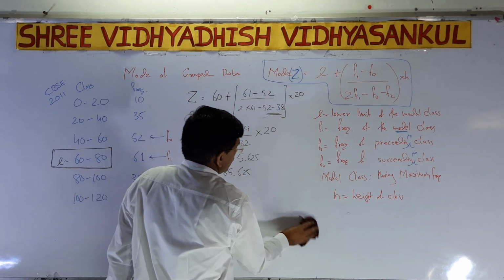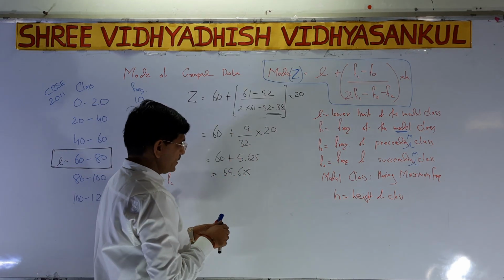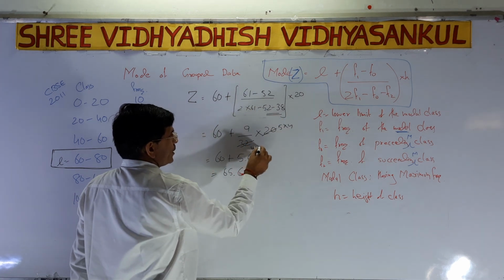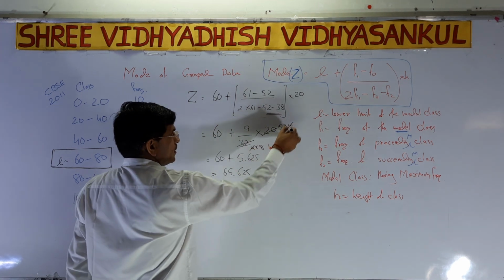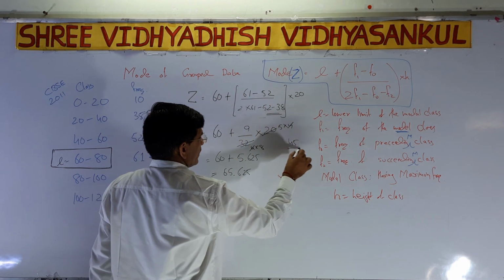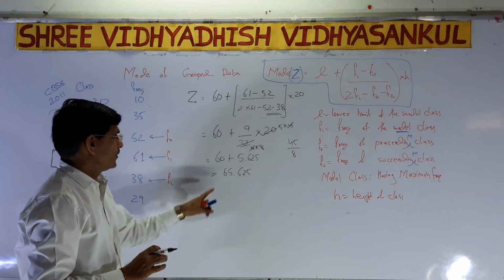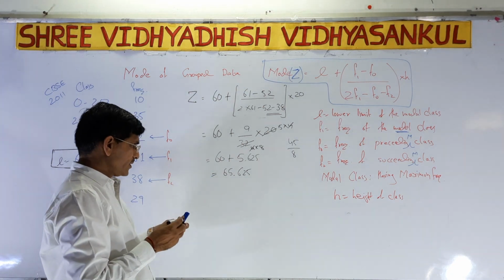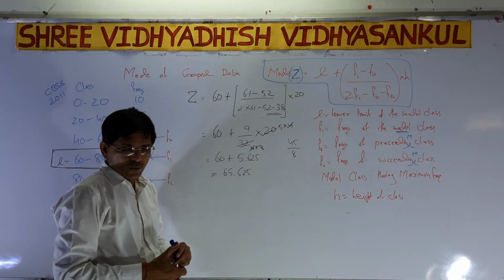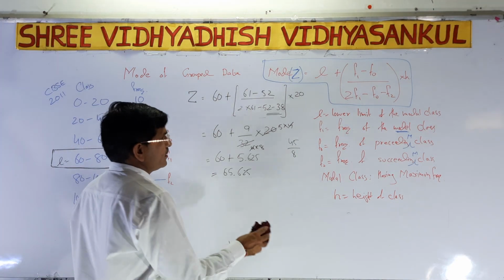Now you have to make a cancellation. If I cancel, 5 into 4 and 4 into 8, this 4 cancels. 9 fives are 45. 45 divided by 8, you will get 5.625. So 60 plus 5.625 gives 65.625. So I think it is easy and we can easily get the answer.